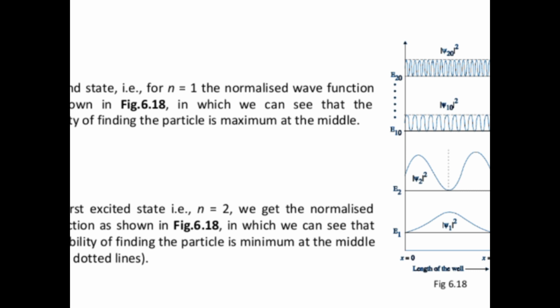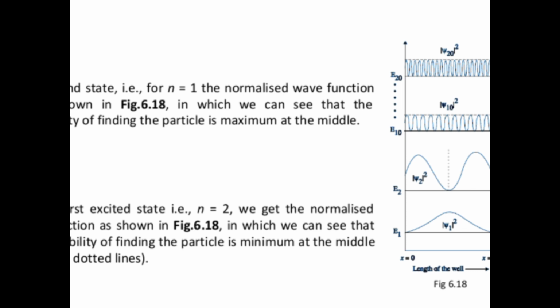So see the first energy level. We have only one wave. There is only one probability of finding a particle or electron. For n equal to 1, the energy level is E1. The probability wave function is psi 1 square. We got only one wave.